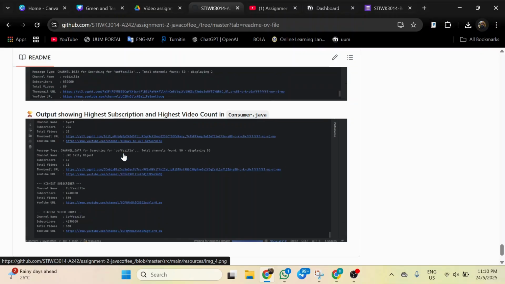Okay, to sum up, the producer can send a normal message or search YouTube. Kafka transfers the message quickly, and then the consumer receives and shows the data in real time. The system can also find useful information like the top channel. This means the project works and can be used for real-time data streaming.